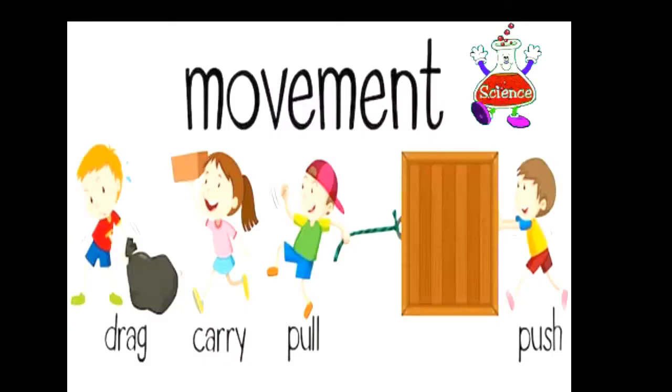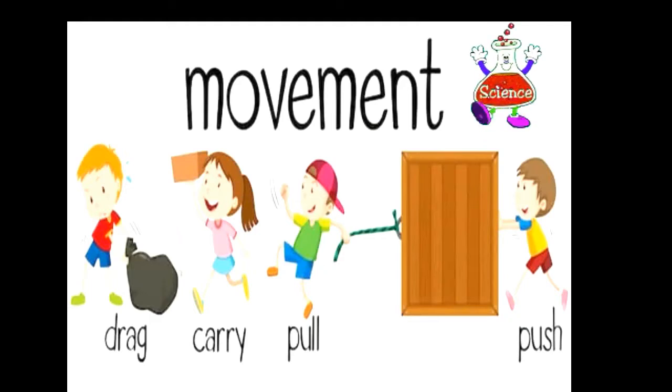Now this one is about the movement picture. There are different types of movement. This one is drag: a boy is dragging a sack. She is carrying a box.